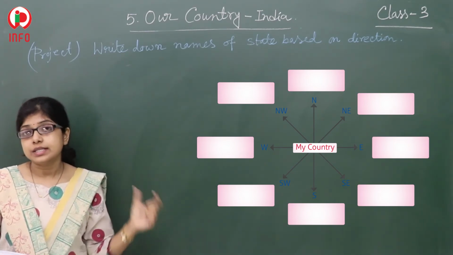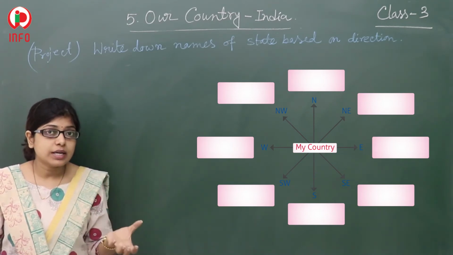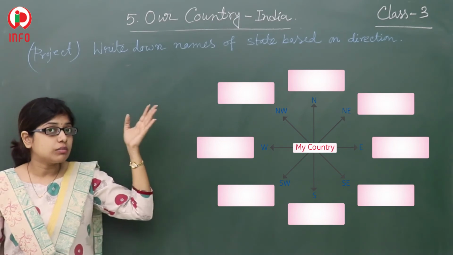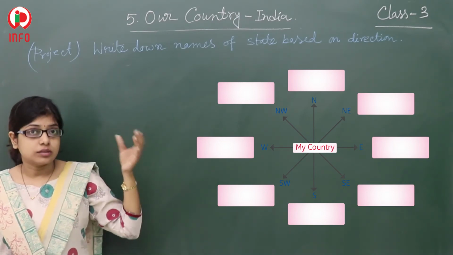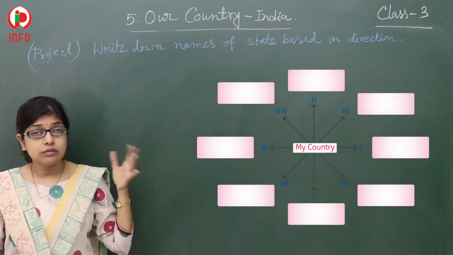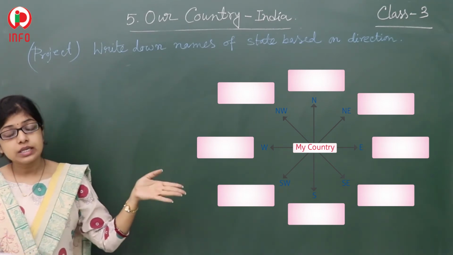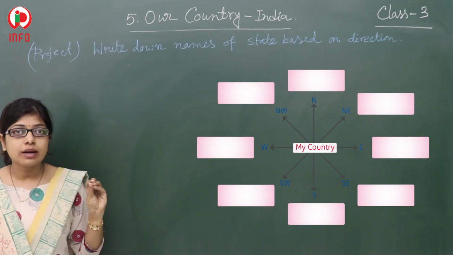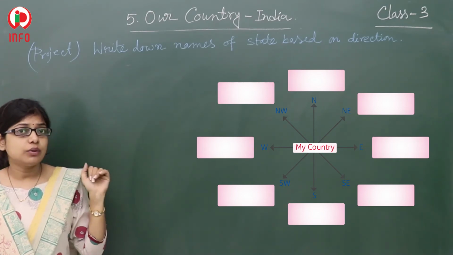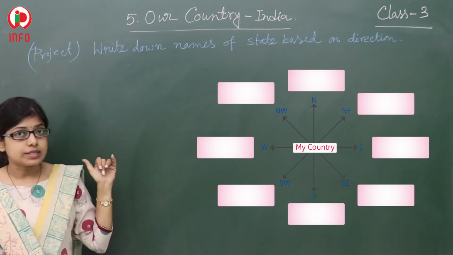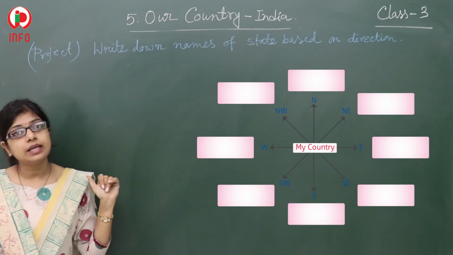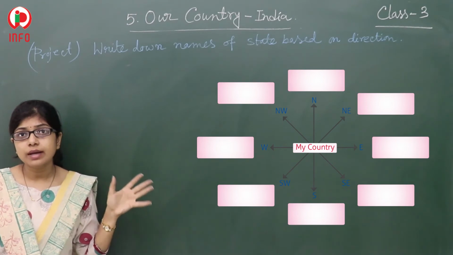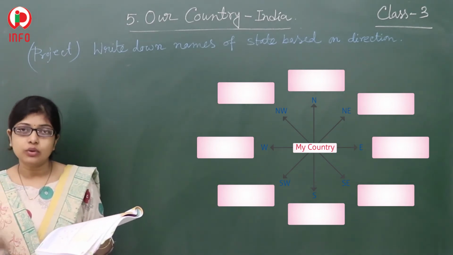In the south, you can write any state which belongs to the south, just like Kerala. In the north, you can write Uttar Pradesh. In the east, you can write West Bengal. In the west, you can write Gujarat. So this kind of name you have to write.